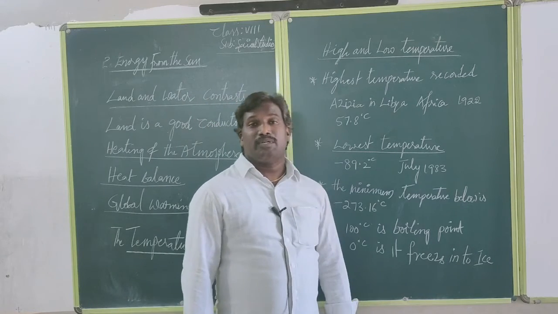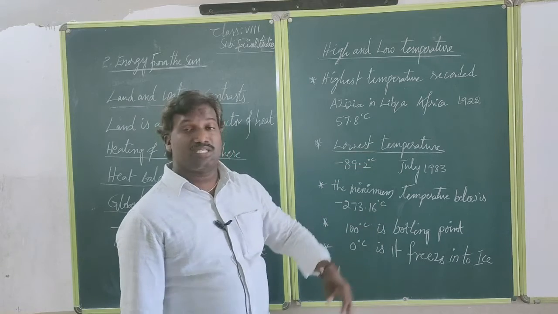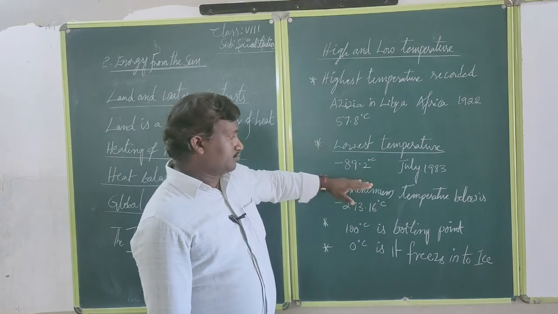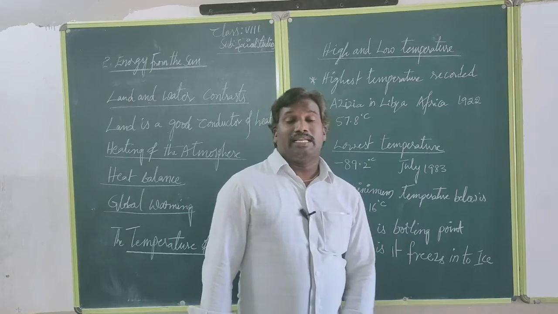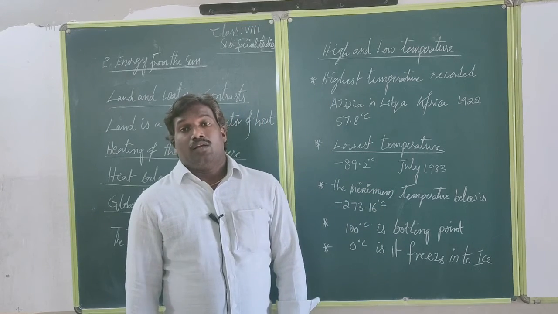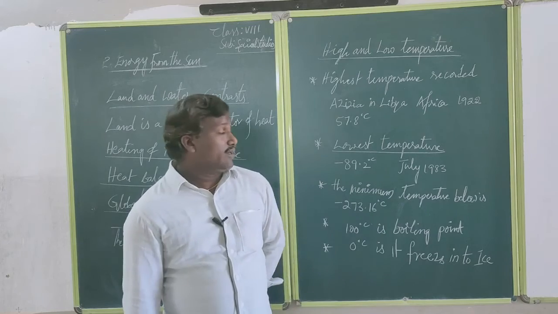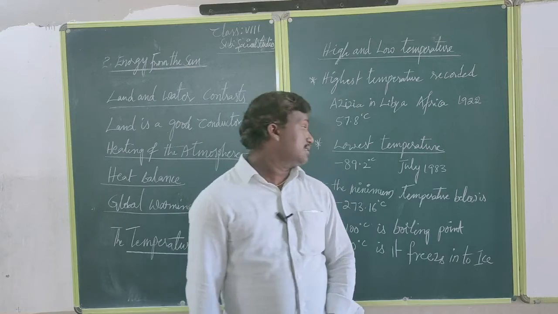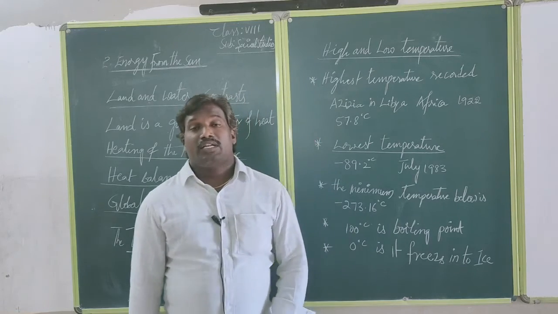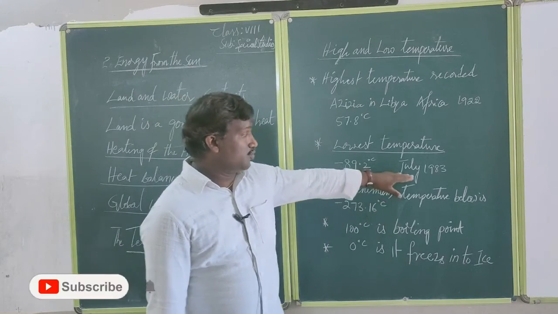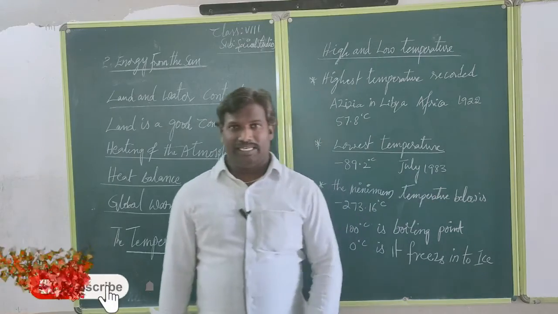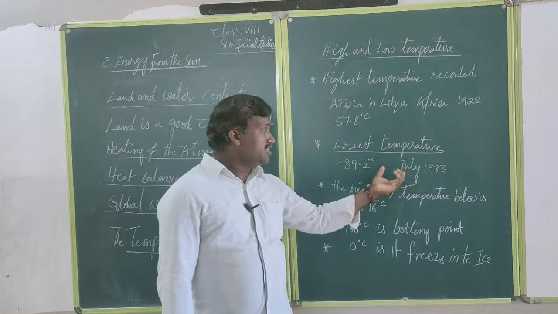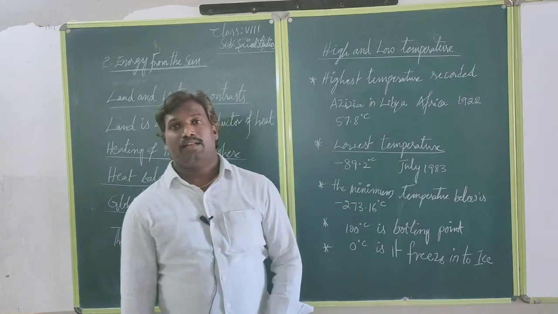And at the same time, we can take the lowest temperature recorded on the surface. That is mainly in the Antarctic region, where the lowest temperature recorded was minus 89.2 degrees Celsius, in the month of July 1983. One is the desert region, and the lowest temperature region is the Antarctic region.